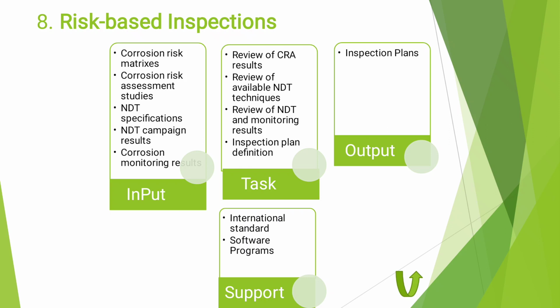So for risk-based inspection, maybe for the first year of operations, we just rely on the data from the projects. So we don't have data,